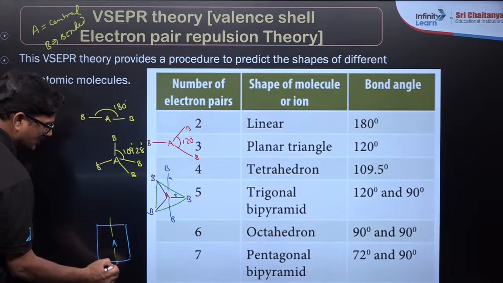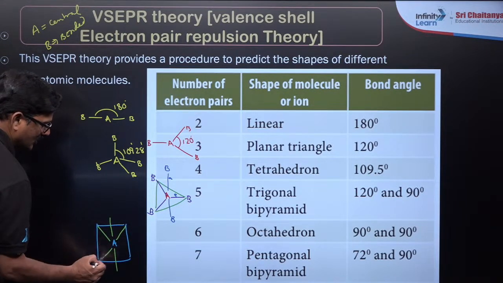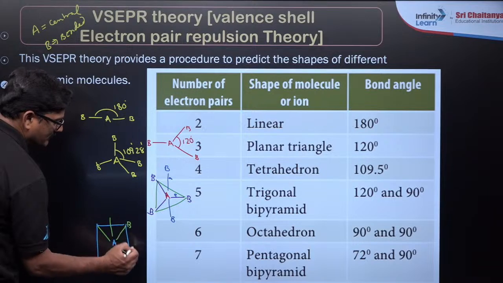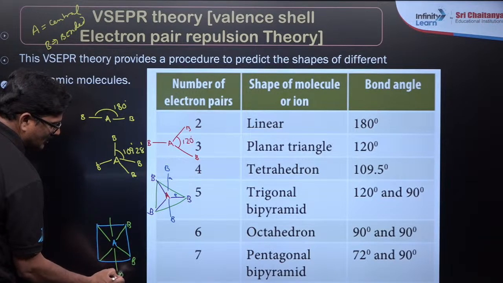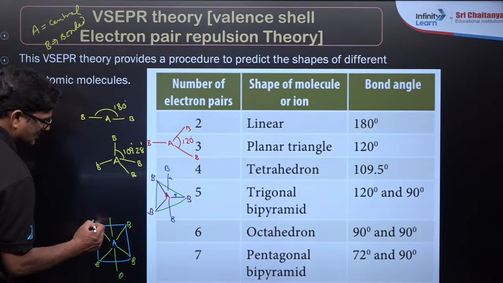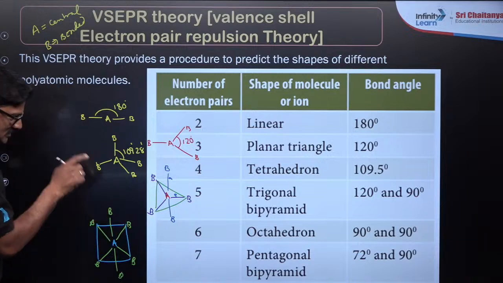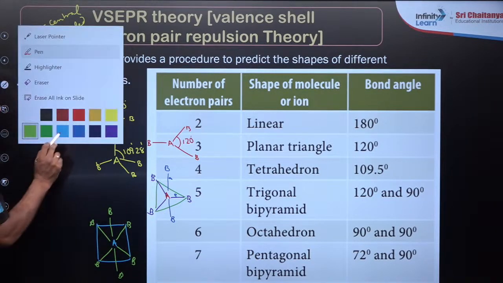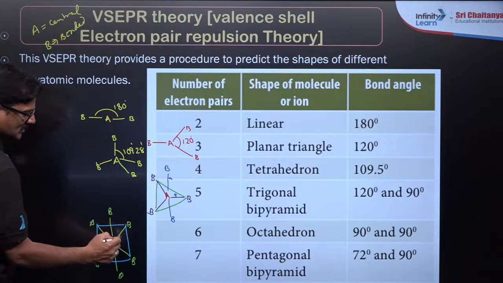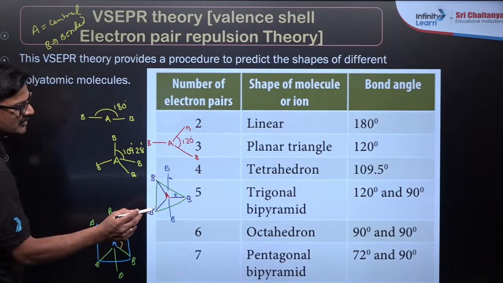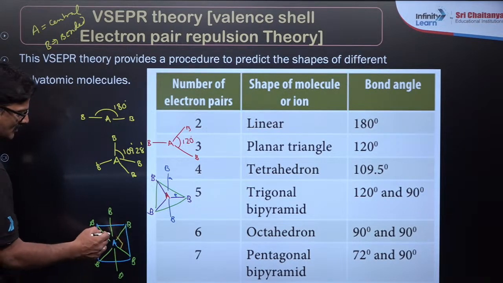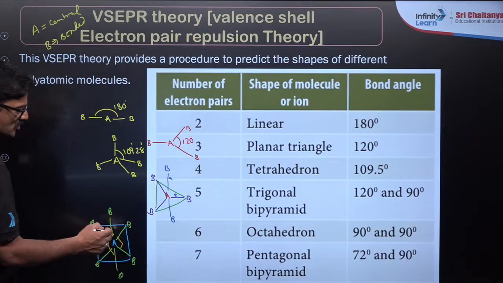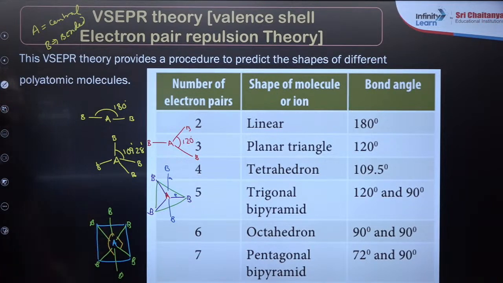It is going to be B. It is an octahedral geometry, B like this, like this, like this. It is going to be an octahedron. The bond angles that you can see, you are going to get 90 and you're going to get 180. Okay, so how many 90 degrees are there?